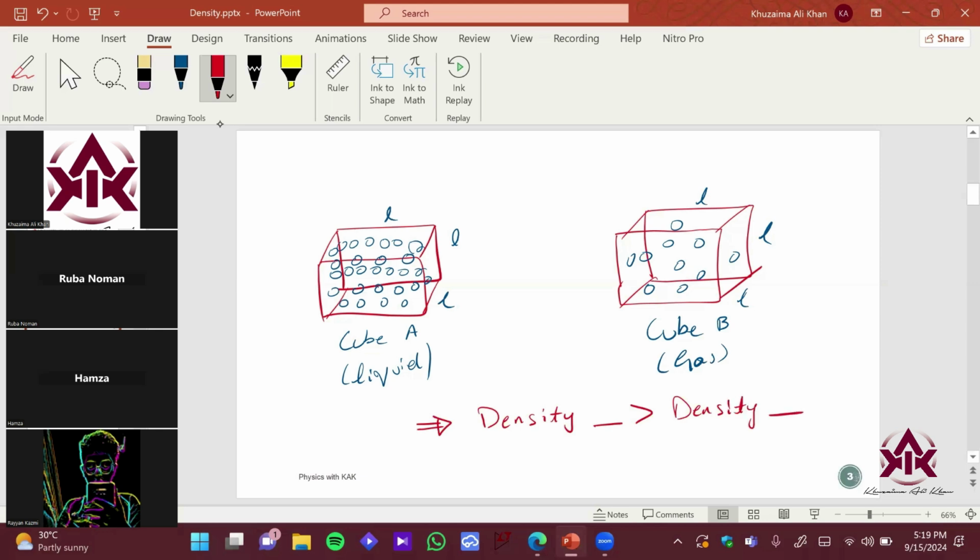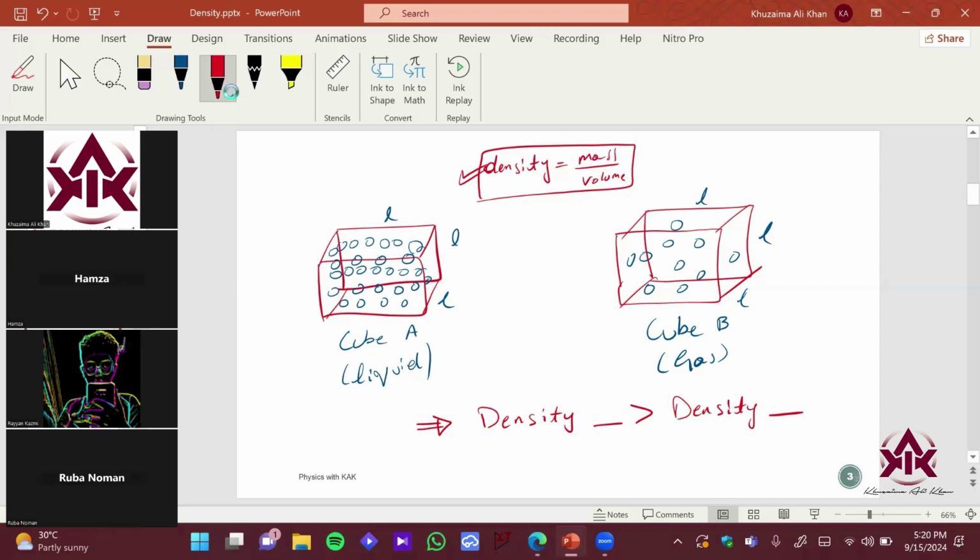The formula says density equals mass per unit volume, right? Now think about this formula and see these two cubes over here, and raise your hand if you want to answer it. I'm going to give you a minute to think about it. Okay.